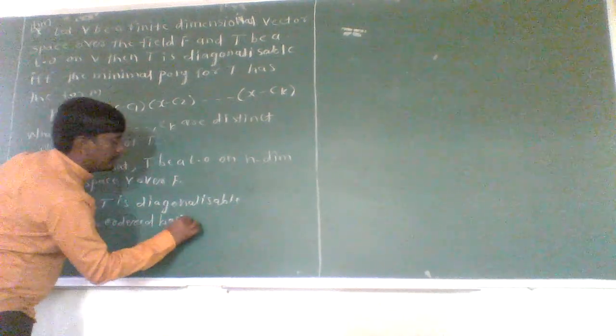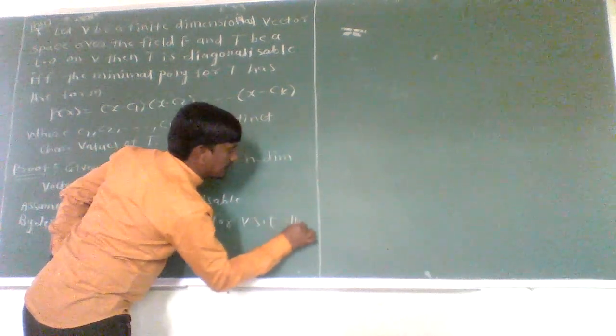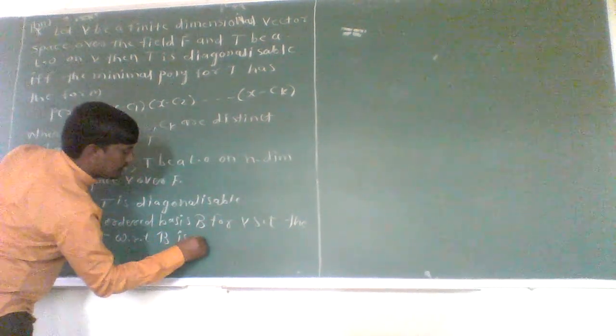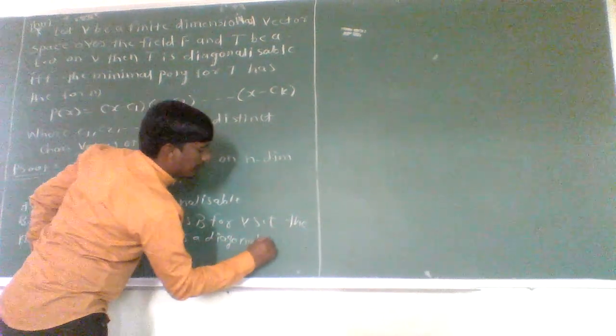As T is diagonalizable, then by definition, there exists an ordered basis curly B for vector space V such that the matrix A of linear operator T with respect to ordered basis curly B is a diagonal matrix, which is from the definition of diagonalizable operator.